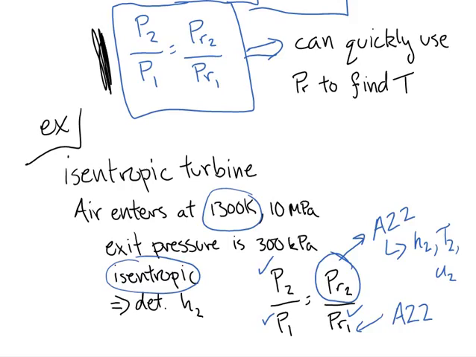But it turns out that there's actually some situations where instead of knowing the pressure ratio, you actually know the volume ratio. And that actually shows up especially in internal combustion engines. You might have a displacement volume or a compression ratio that tells you what the ratio of volumes are during the piston cylinder movement process. And so let's do a very similar expression, but do it for known volume instead of known pressure.